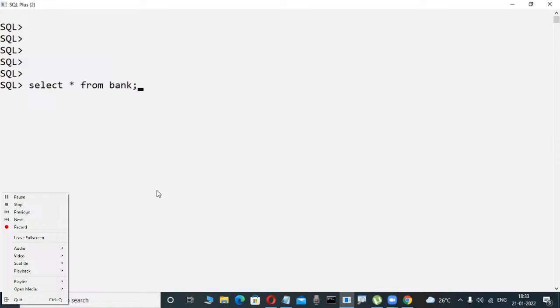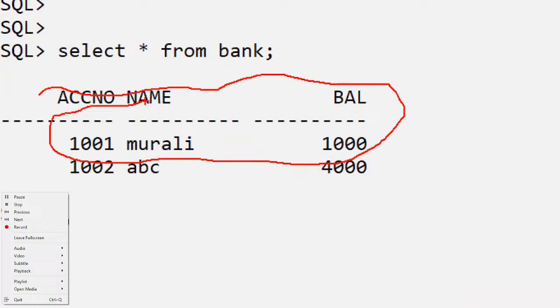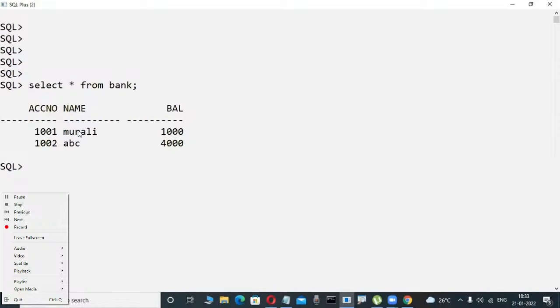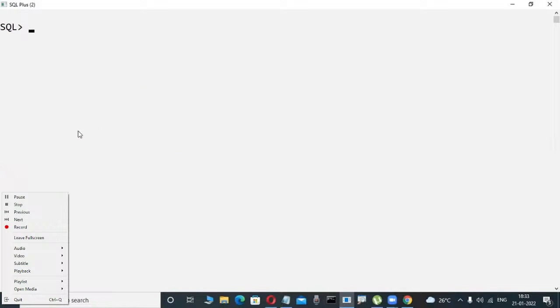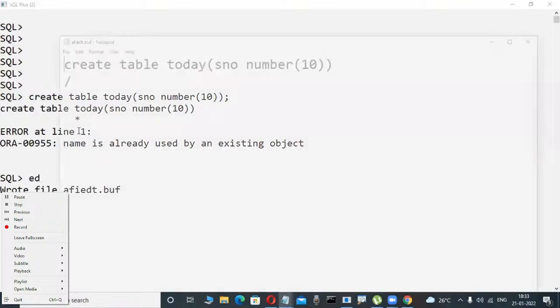I already showed how to create tables in other classes. Some syntaxes are there, don't worry, it is the SQL language. Today I am creating one table, for example. Don't write it down. Create table A, B, C, X, Y, Z, or maybe today is a table name. Okay, sir, today is a table name I'm giving. I know some syntax, that's why I'm creating the table. Slowly observe, concentrate here.